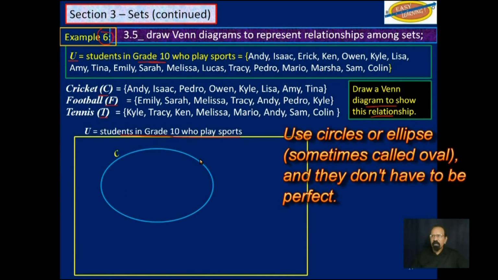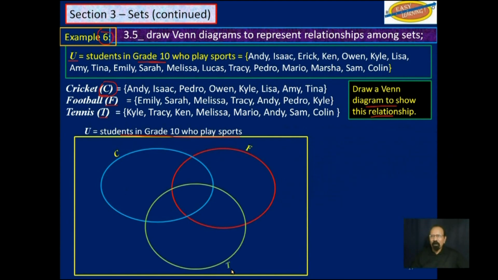Label this one C. You don't have to spell it out because we already know what C is. Label this next one F, and label this third one T. Now, do we have anybody that plays all 3?